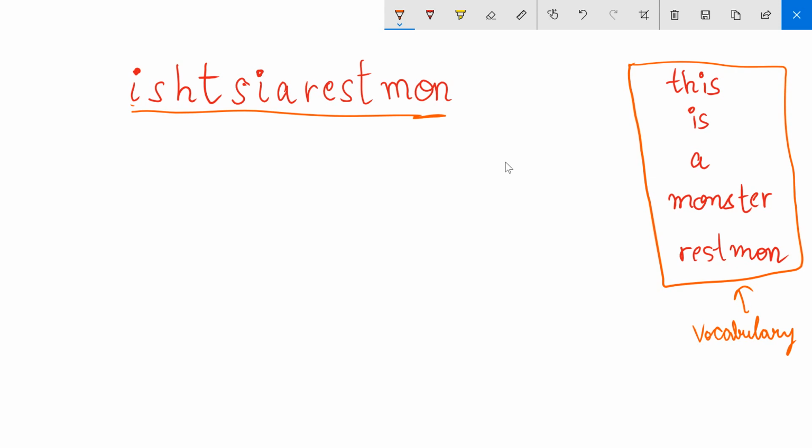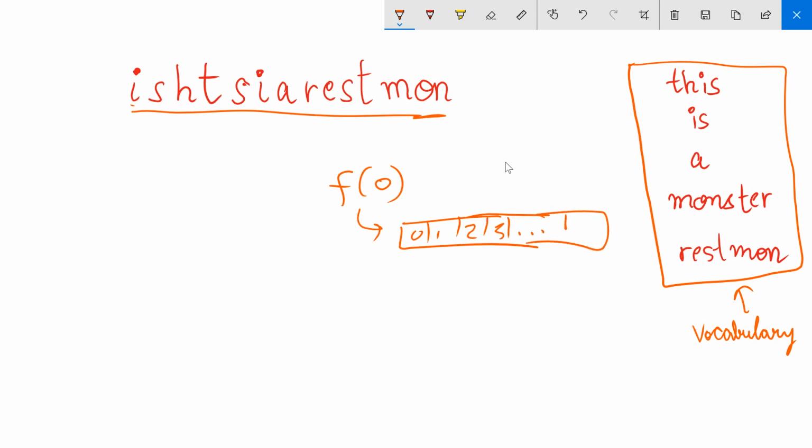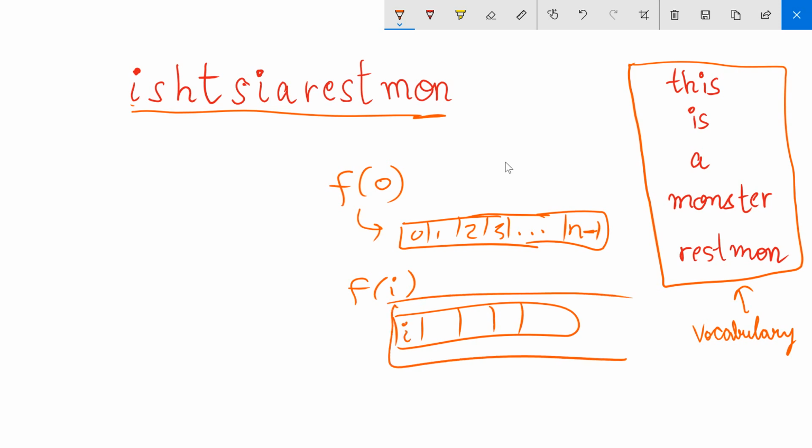What I would have over here is some function f, and f of 0 corresponds to how many ways I can decode the complete string, and f of i would be how many ways I can decode if I am considering this much part of the string.